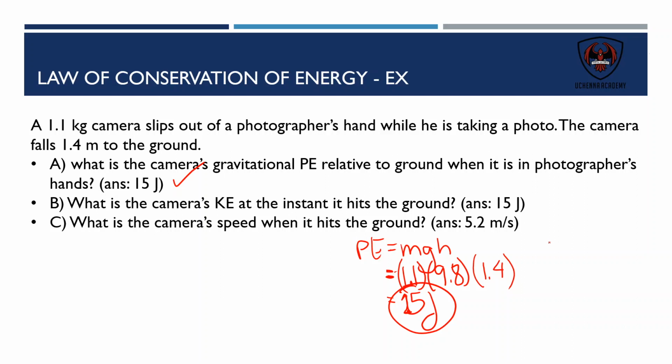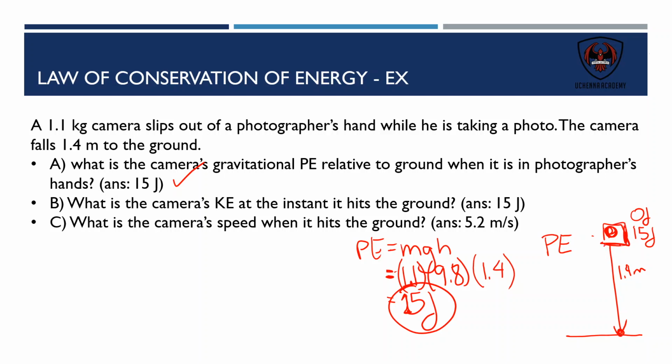So the camera is originally 1.4 meters above the ground, and it has, we said, 15 joules of potential energy. It has 0 joules of kinetic energy because it's not moving. As it falls to the ground, the kinetic energy increases because, of course, the camera is gaining speed.